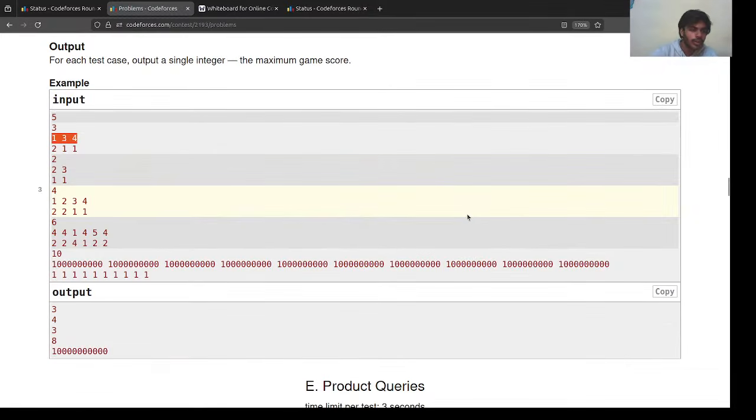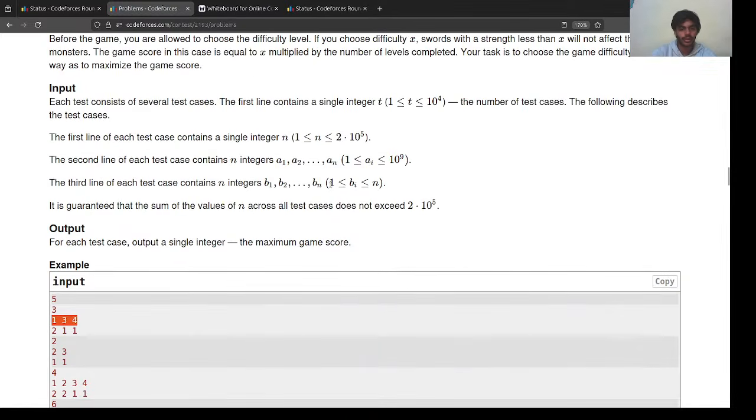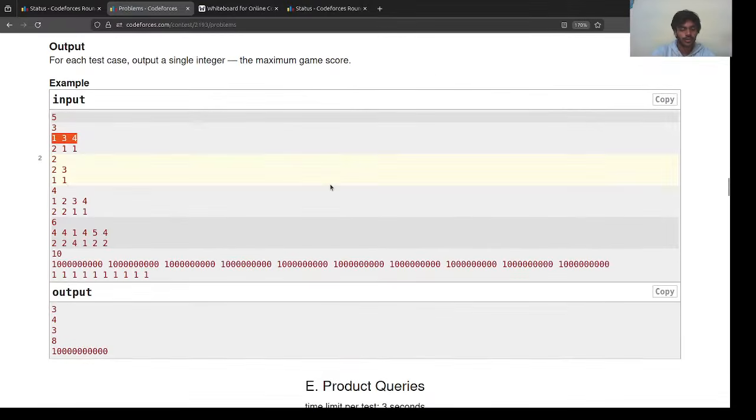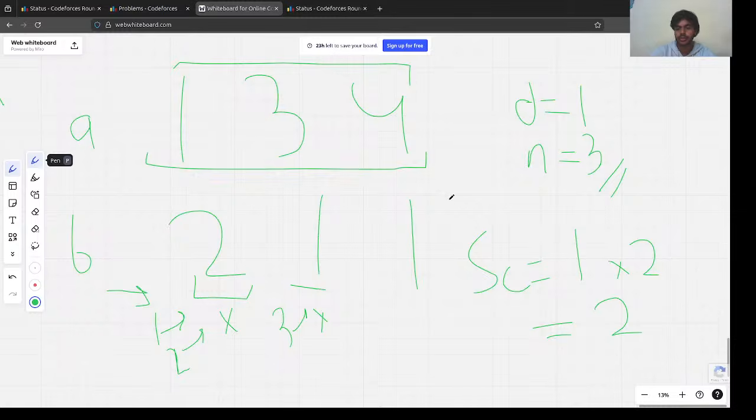Let me also check my phone. Yeah, great, I think. Yeah, so moving back to the solution.